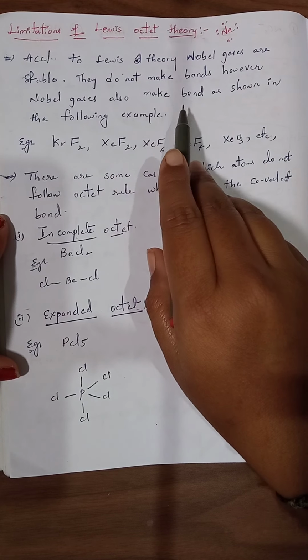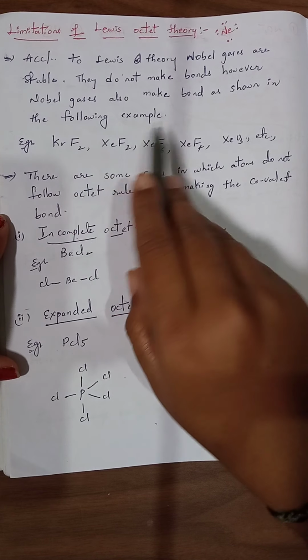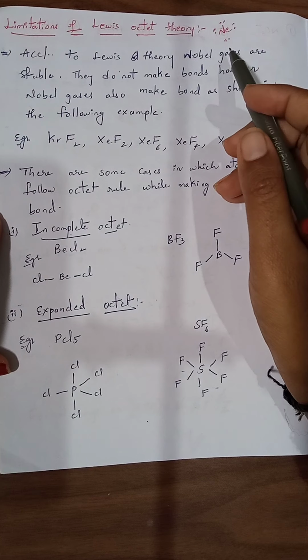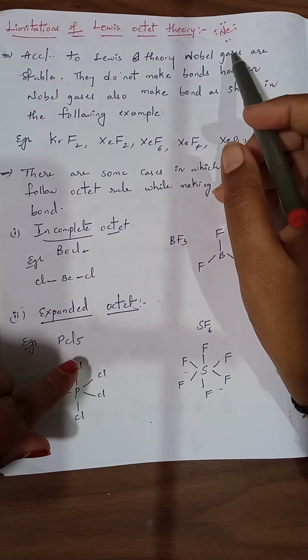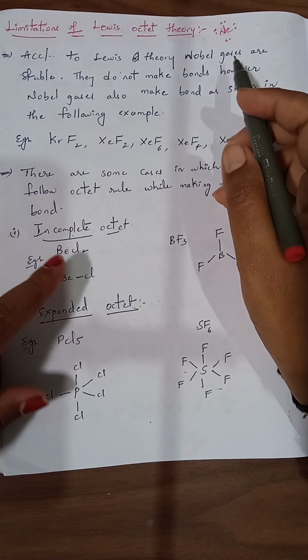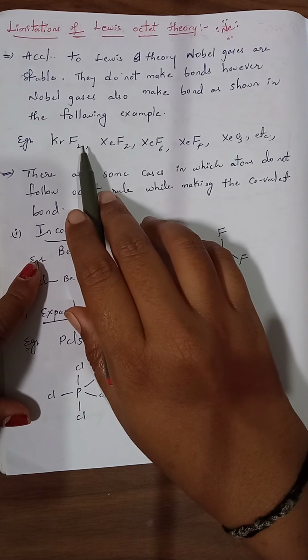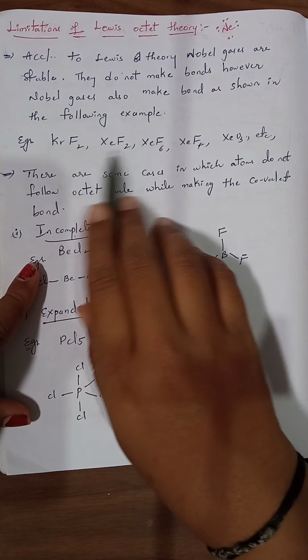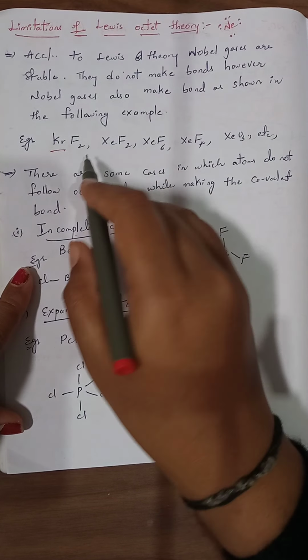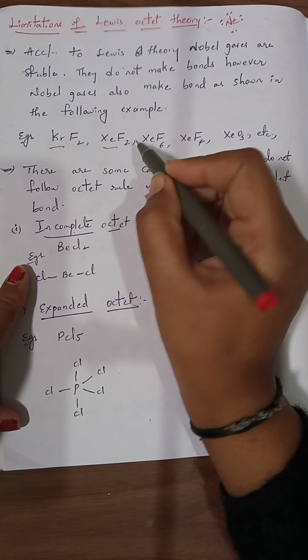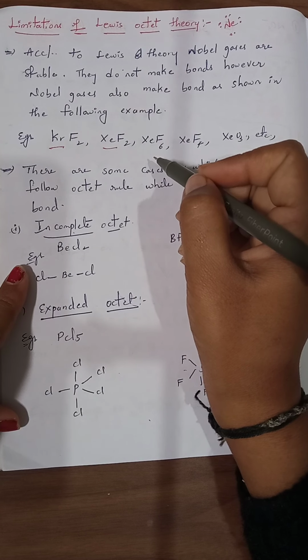However, noble gases also make bonds, as shown in the following examples. Due to their satisfied octet configuration, they should not participate in bond formation. But a few noble gases can be involved in the formation of compounds. For example, krypton combined with 2 fluorines forms KrF2. Xenon combined with 2 fluorines forms XeF2.